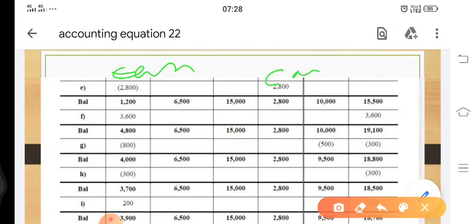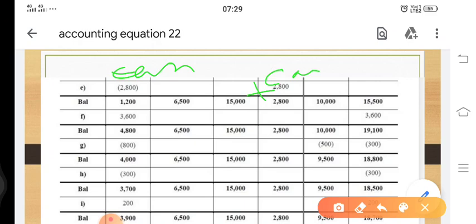So 2,800 got subtracted from cash. At the same time, car, since coming, got added. There will be no impact on the liability side because one asset is increasing and the other is decreasing. There is no impact on any other item, that is neither capital nor liability.